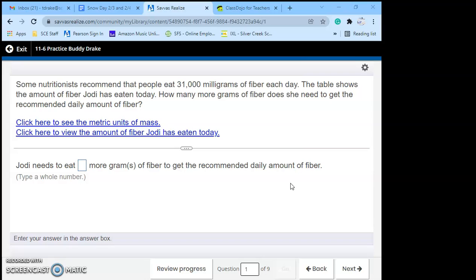Number 1, some nutritionalists recommend that people eat 31,000 milligrams of fiber each day. The table shows the amount of fiber Jody has eaten today. How many more grams of fiber does she need to get to the recommended daily amount of fiber?